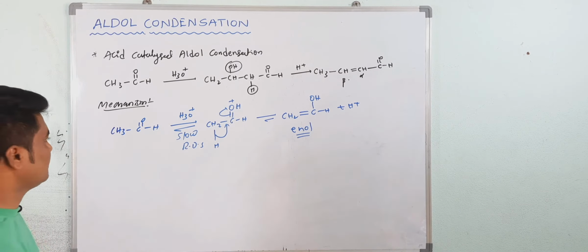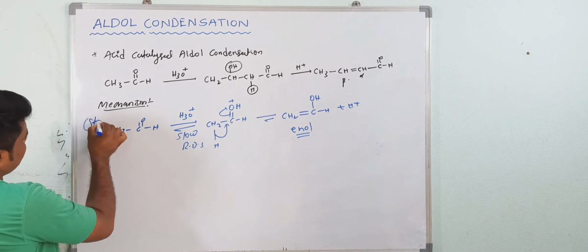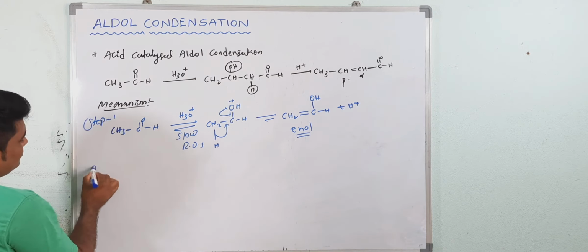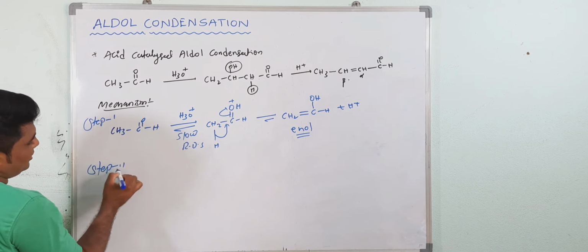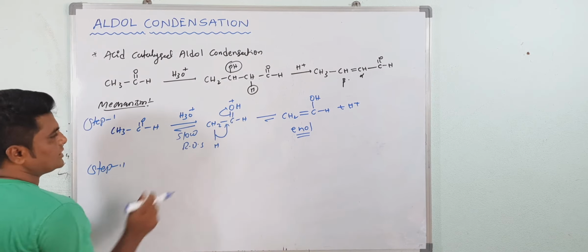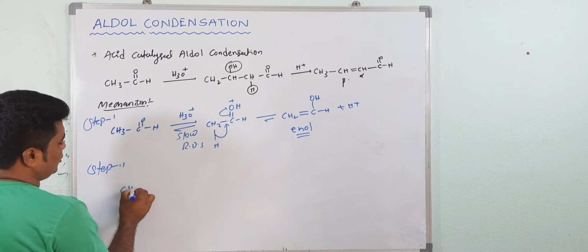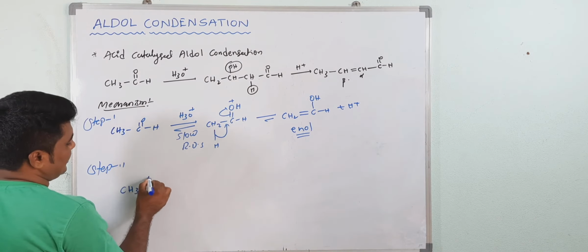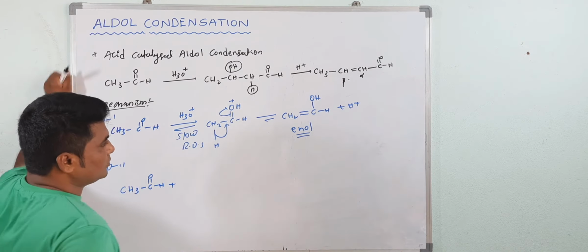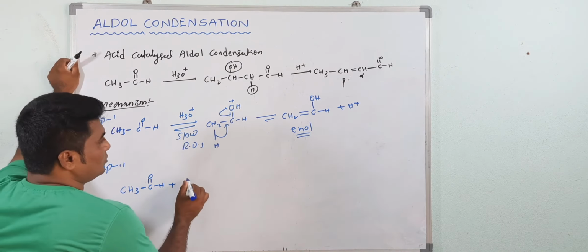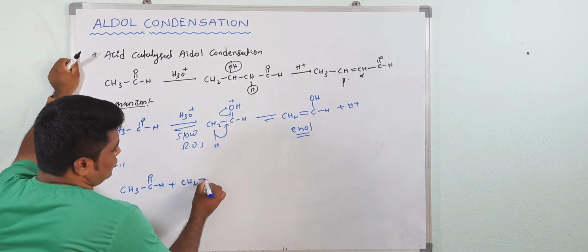This is neutral enol. Now this is called what? Step 1. So in step 2 what happened? Step 1 is RDS. So one more: the enol reacts with the second molecule of aldehyde.